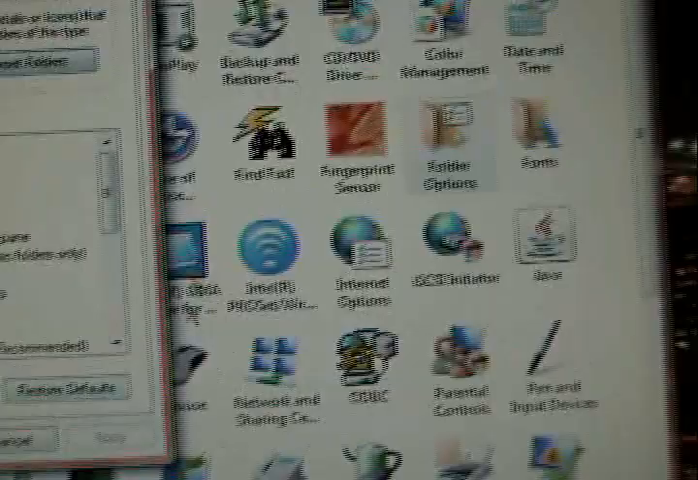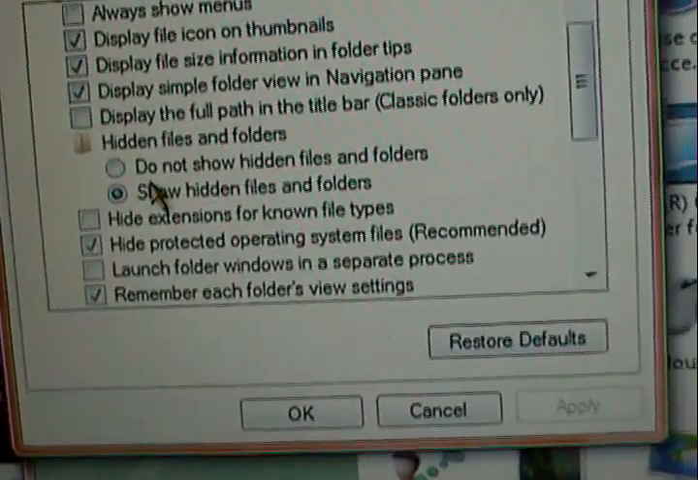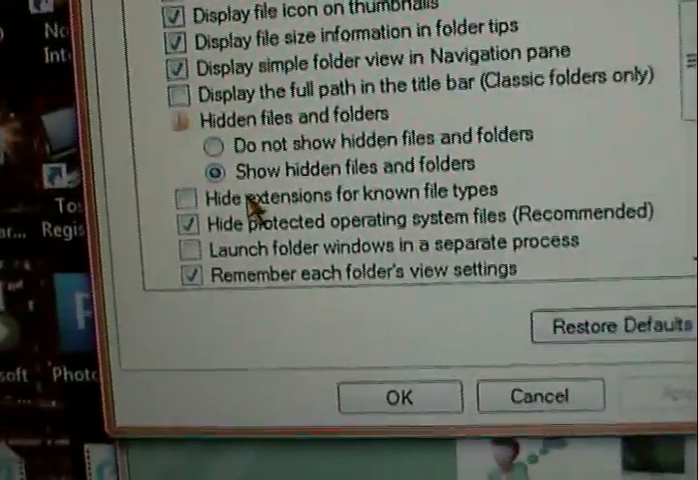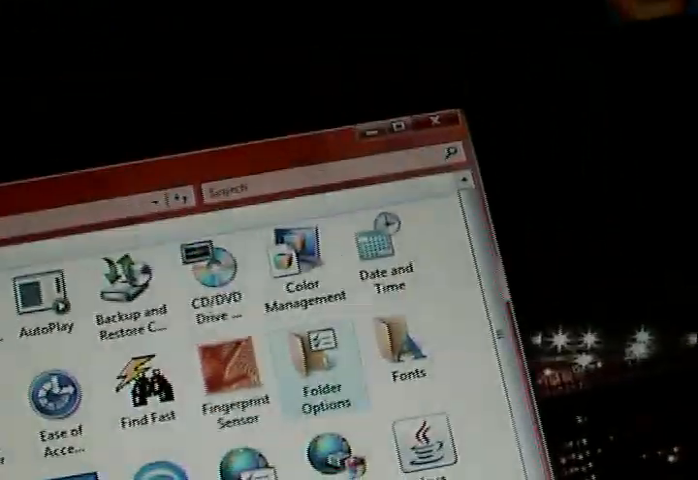I have it on Classic View because it's really hard to find. Just click Classic View and go to Folder Options right there. Then go to View. Now make sure this one is checkmarked, this one is checkmarked right here, and this one's not checkmarked. Show hidden files and folders, and hide extensions for known file types. Make sure that's unchecked. And then once it is, you're all good. Then just do exactly what I did for the MP3 file, and you'll have a ringtone.